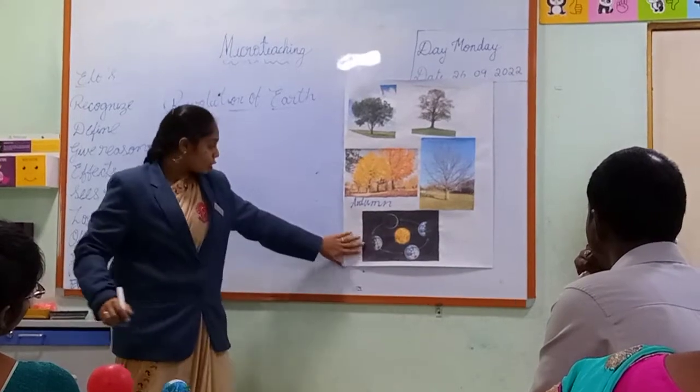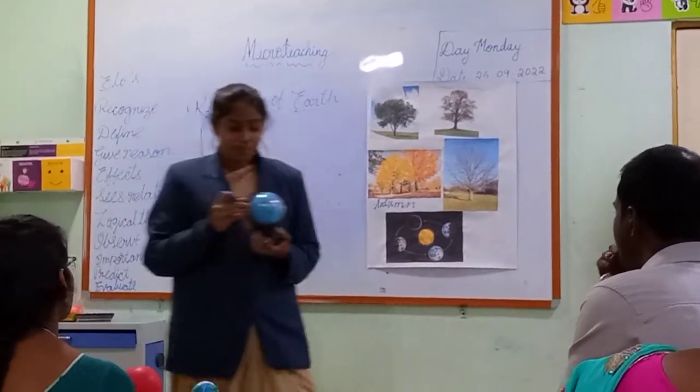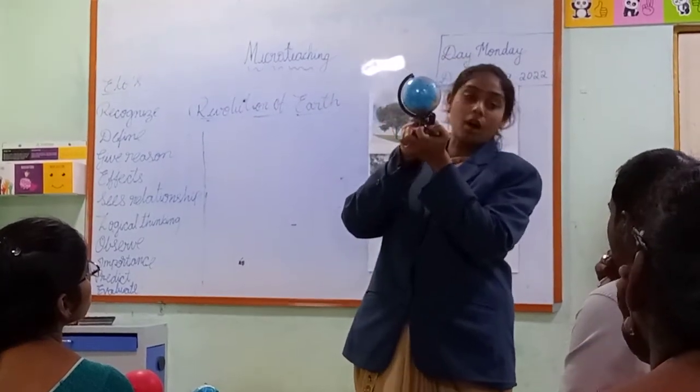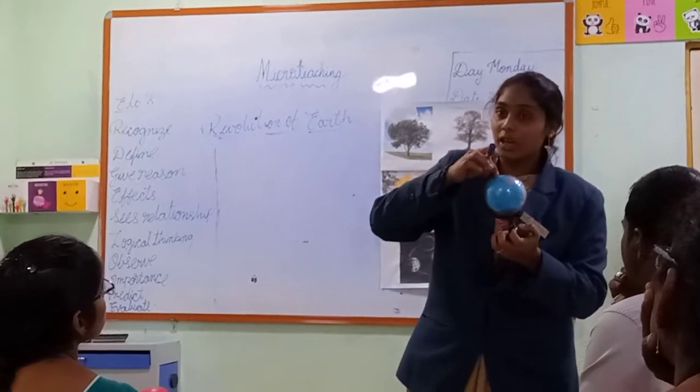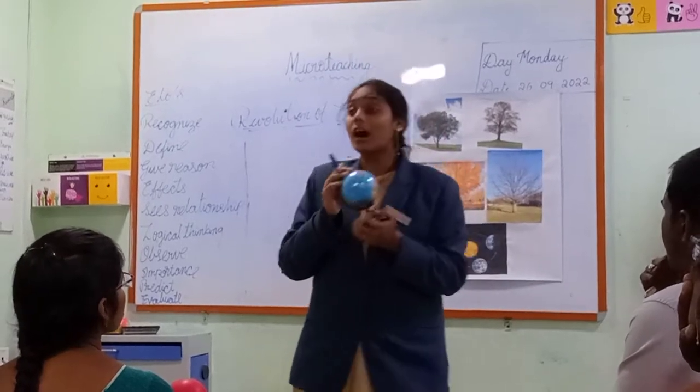Before going to discuss that, let me tell you one thing. Observe this globe. There is one imaginary line which passes through the center of the Earth. What do we call this imaginary line? This imaginary line we call the Earth's axis. What is this? The Earth's axis.